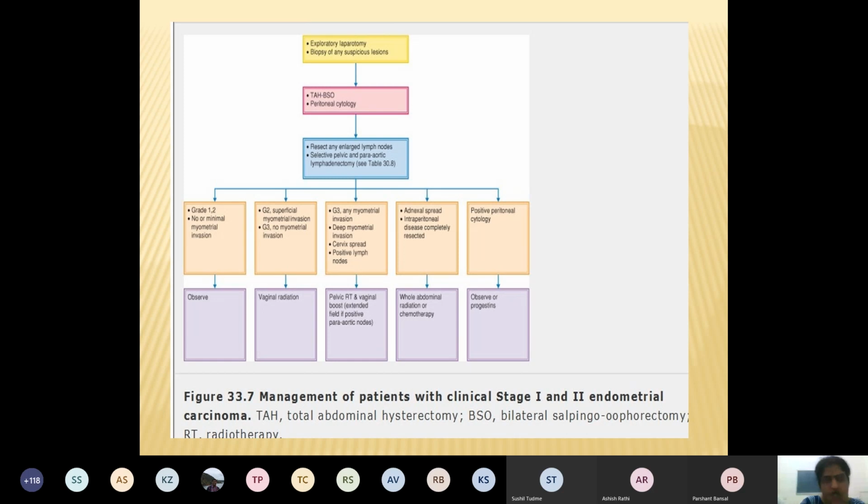Can you see this slide? I hope it is visible.